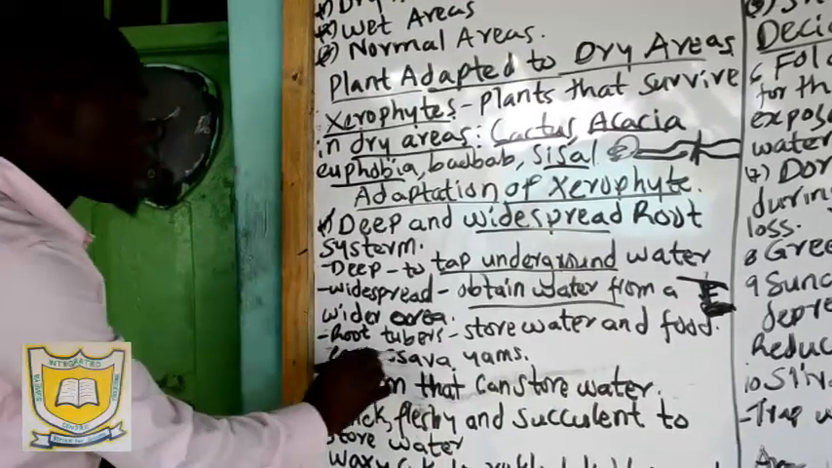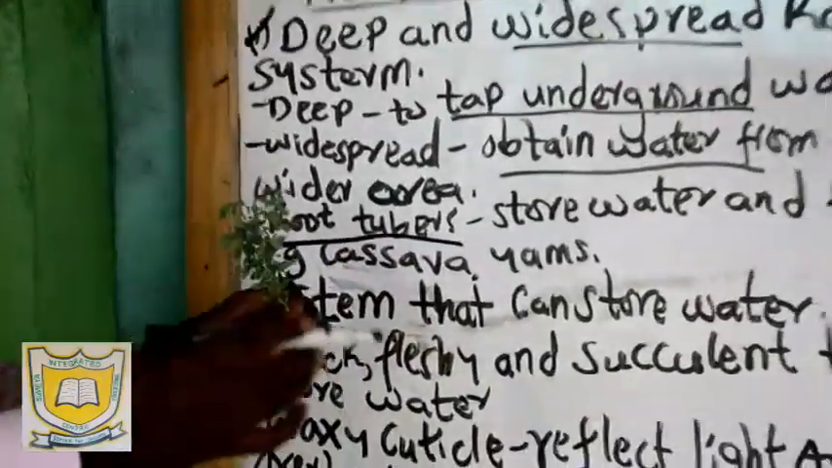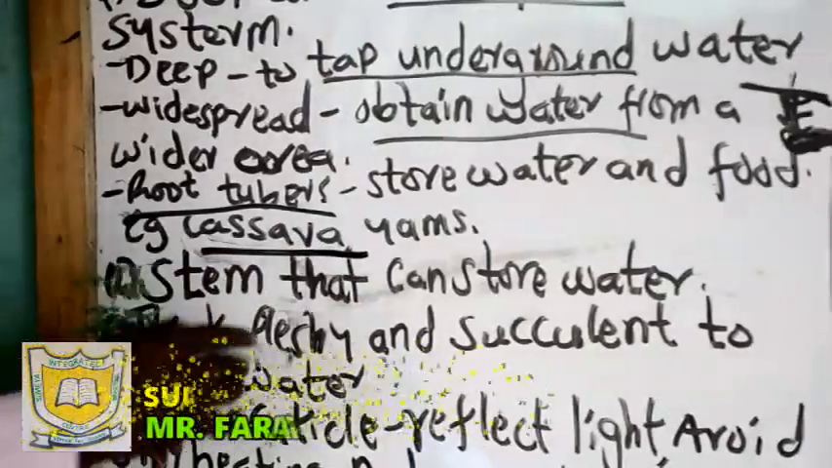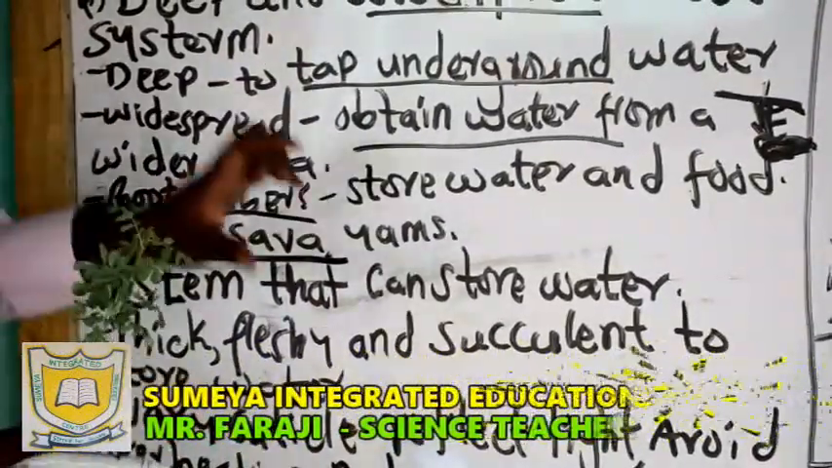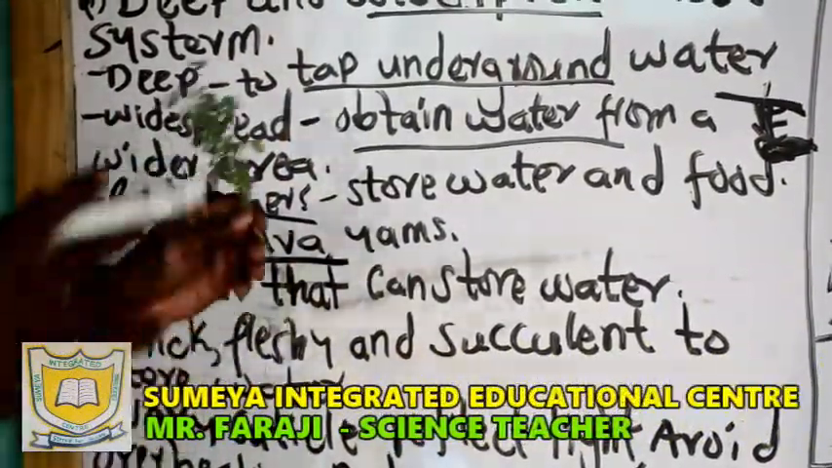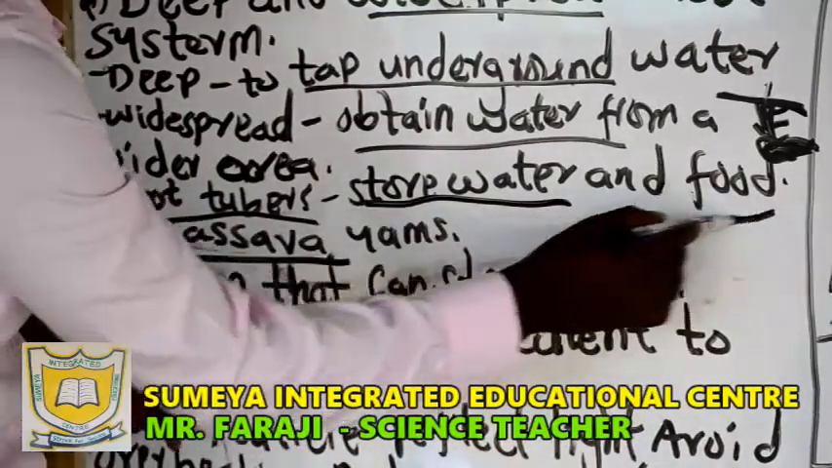We move on, it also has tubers. We have those tubers, for example, of cassava. The cassava tubers have those roots so that they can store food, and also they can store water.